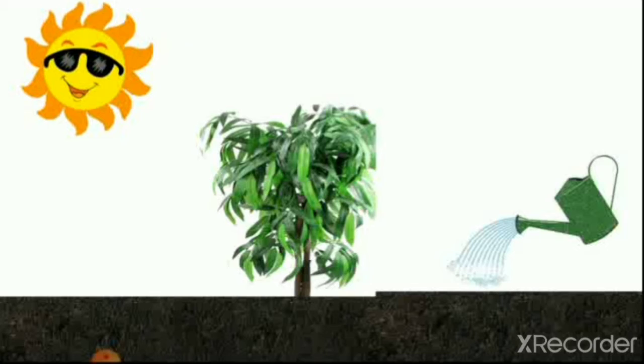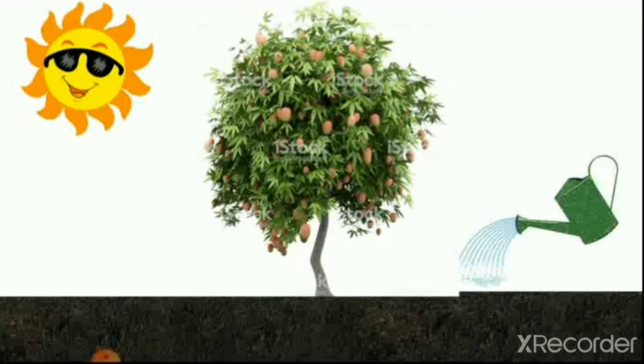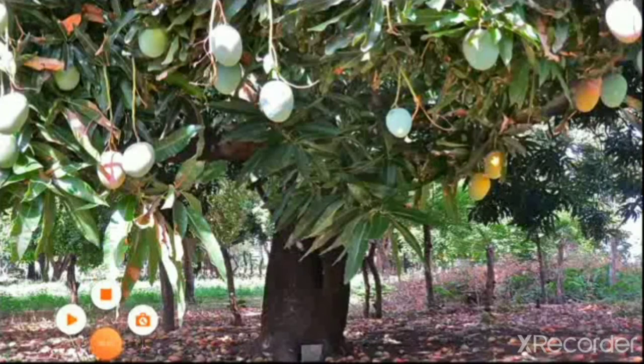So you can see here that the mango plant started growing, and a big mango plant grew. We watered it every day. So let's see our mango plant's growth. So here is our mango plant which we grew in our lecture, and now it is a very big mango plant. You can see here our mango plant grew very well. So here is the mango plant.